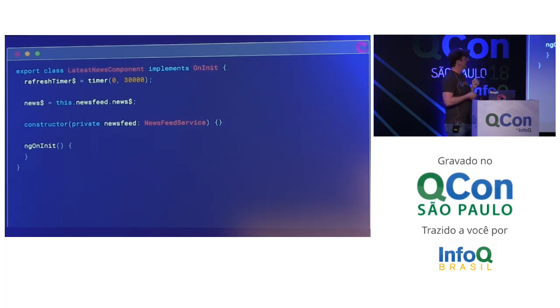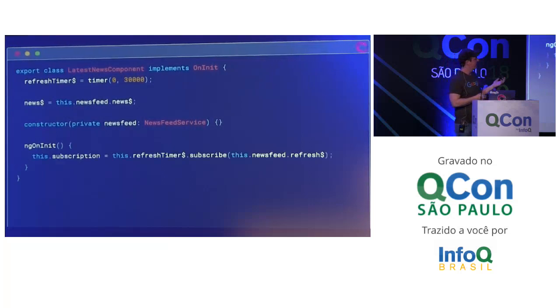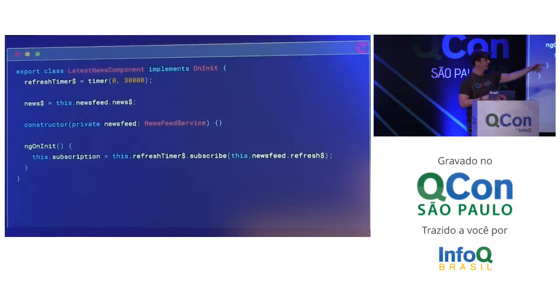So in order to do that, I'm going to actually add this onInit. This onInit function is pretty much the same thing as component will mount or something like that in React. And what we're going to do inside of there is subscribe to my refresh timer, and pump its values into refresh, that behavior subject. What this does is it says every single time that timer emits, call next on that refresh, which then triggers the news to be reloaded.